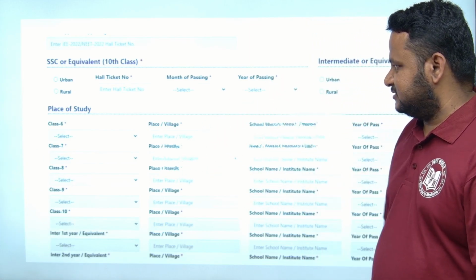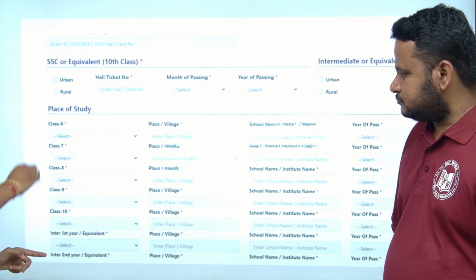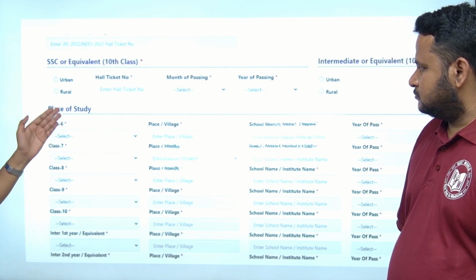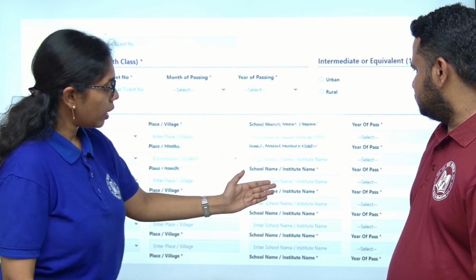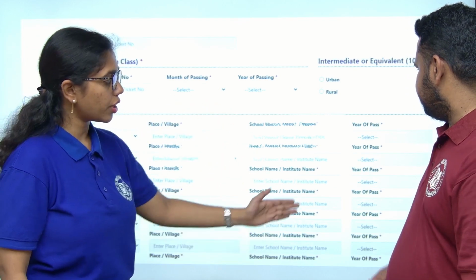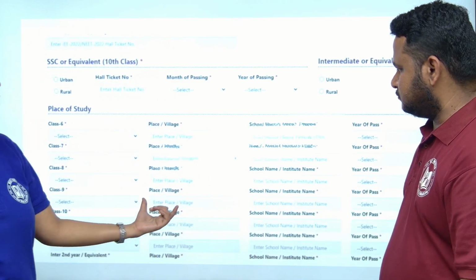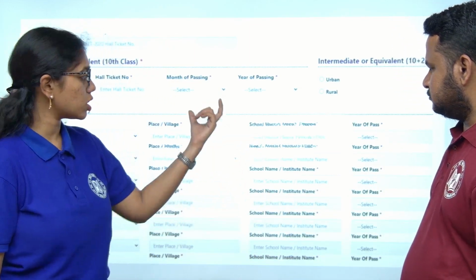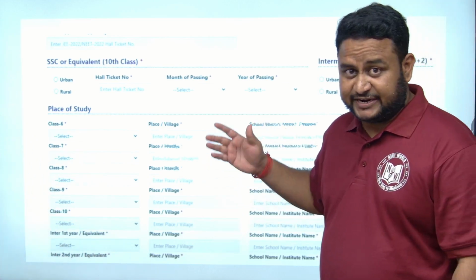IPE study details. Yes. And from 6th to 10th class or inter second year, from 6th to inter second year also you have to provide the place and school in which you have studied, the institute, and the year of passing. Okay. You have to enter this more clearly because this will be counted. Because this will show how many years you studied in that place.